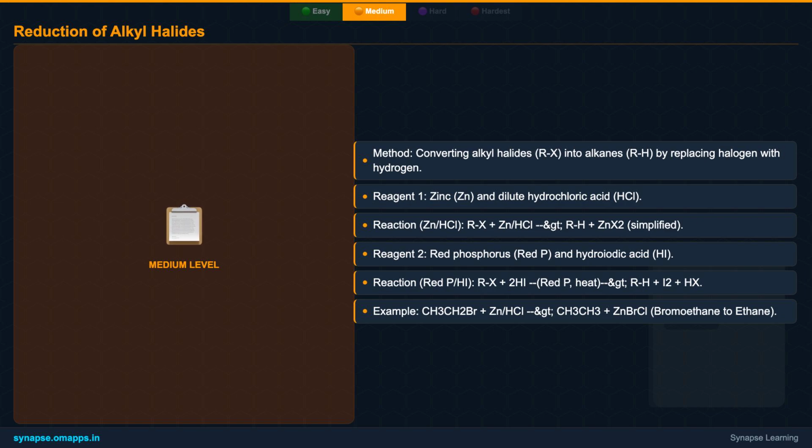Another powerful reducing agent is a mixture of red phosphorus and hydroiodic acid, often requiring heating. This combination is particularly effective for reducing a wide range of alkyl halides. For instance, bromoethane can be converted to ethane using zinc and hydrochloric acid.